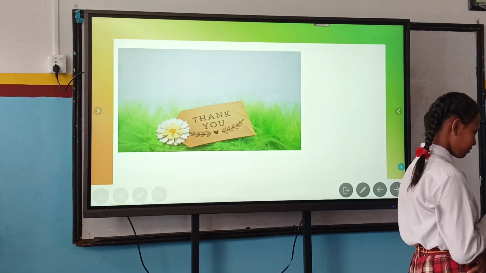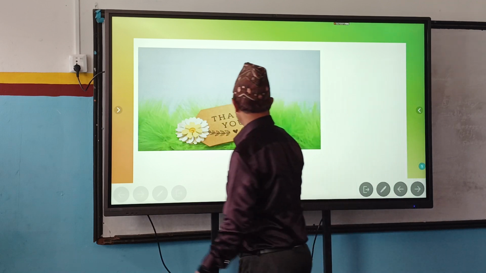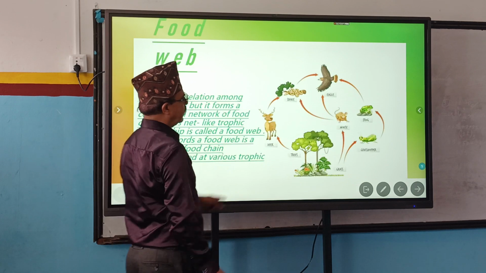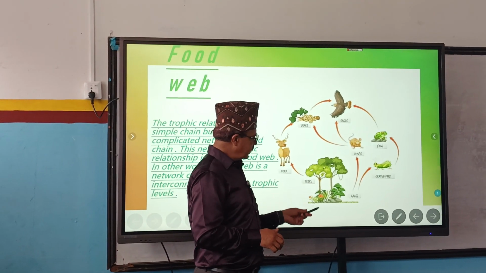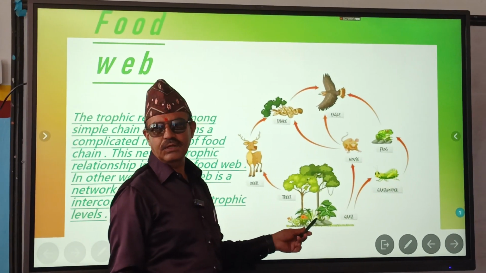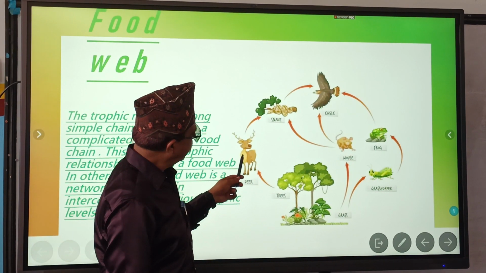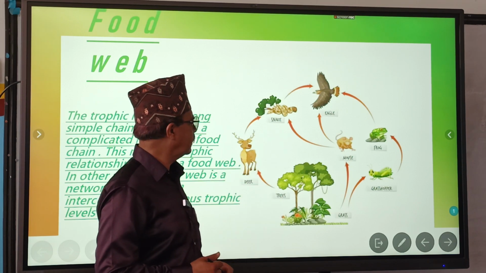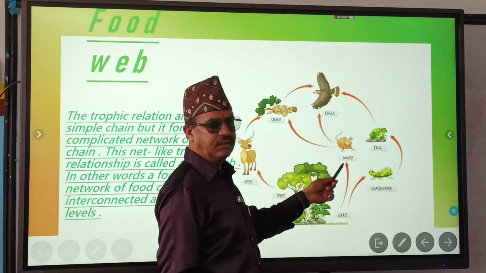Sneha has got the slide of food web. This is the diagram of food web, right? So, what does it show? Trees and grass are producers. They produce food. Trees are eaten by deer. Deer may be eaten by snake, but also tiger. Yes or no? Again, grass is eaten by grasshopper, and grass is eaten by mouse.